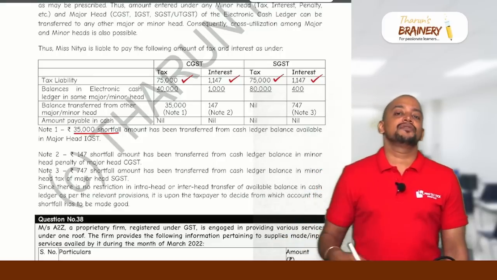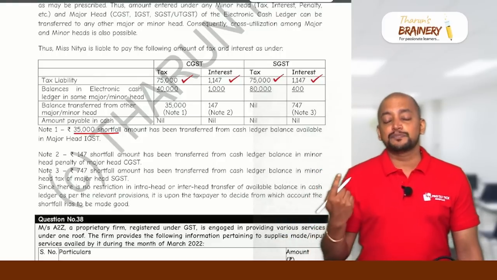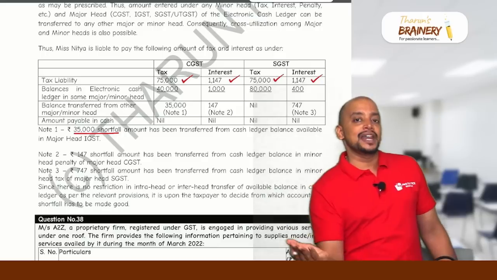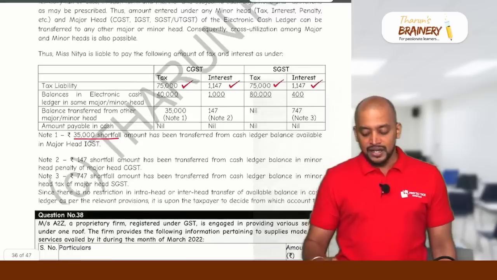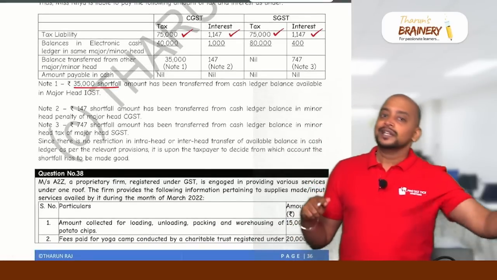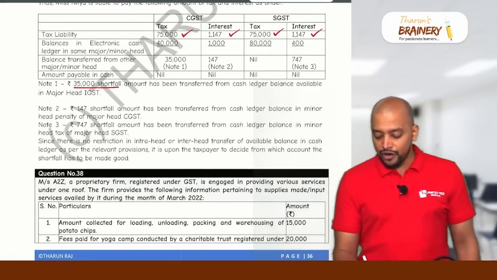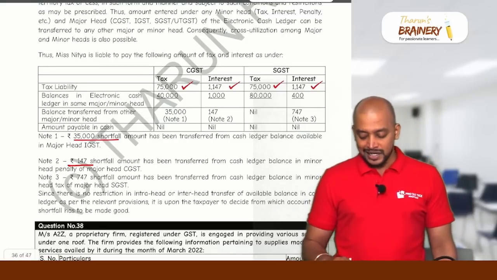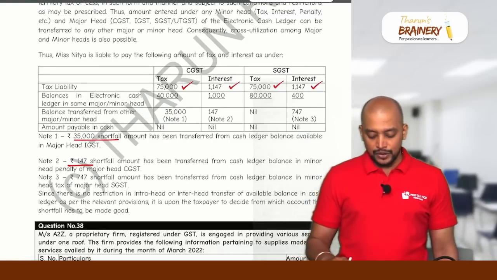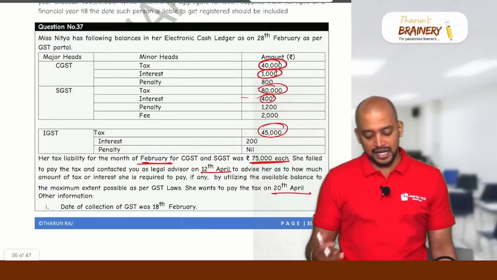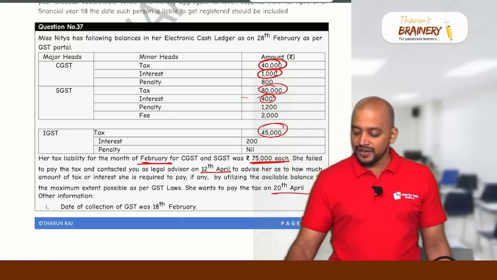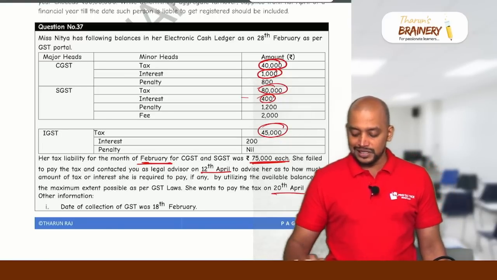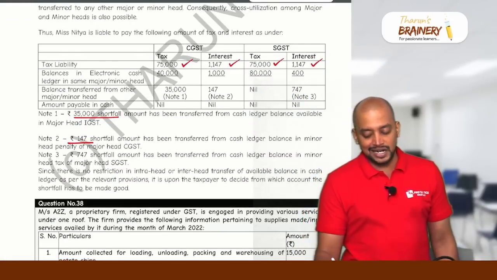Therefore we need to file one form, GST PMT-09. When we file PMT-09, we can shift the balance from one head to another head. So from IGST tax, this 45,000 we can shift and use it for payment of 35,000. Thereafter the 147 rupees shortfall of interest we can transfer from anywhere, even from IGST tax 45,000. From 45,000 we paid 35,000, so still 10,000 is there. The 10,000 we can transfer to interest and 747.